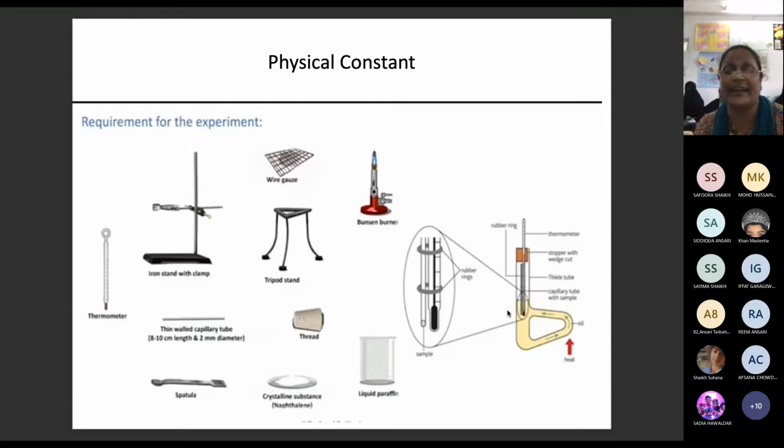Then the arrangement has to be like this, this is to be closed. This is your sample, the compound for which you have to find the melting point, will be over here. And if it is a boiling point, now you will have to take a fusion tube.